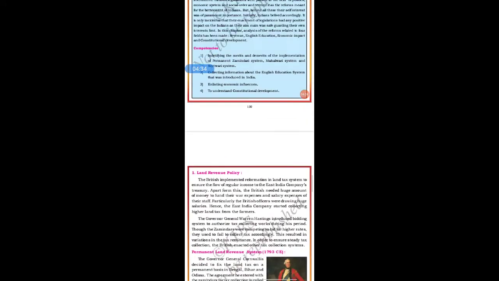Okay, now let us start with the chapter first, that is land revenue policy. What is land revenue policy? Students, here the British implemented reformation in the land tax system to ensure the flow of regular income to the East India Company treasury.